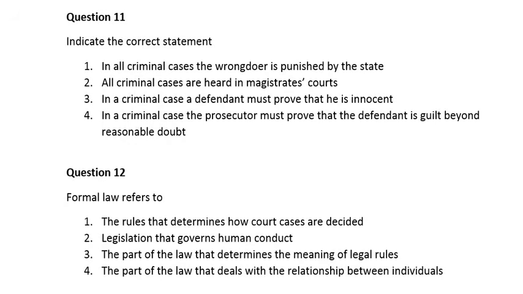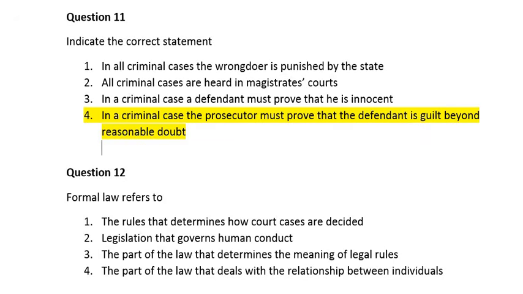Question 11. Indicate the correct statement. Number 1. In all criminal cases, the wrongdoer is punished by the state. Number 2. All criminal cases are heard in magistrate court. Number 3. In a criminal case, a defendant must prove that he is innocent. Number 4. In a criminal case, the prosecutor must prove that the defendant is guilty beyond reasonable doubt. So guys, here the correct answer is number 4, which says in a criminal case the prosecutor must prove that the defendant is guilty beyond reasonable doubt.